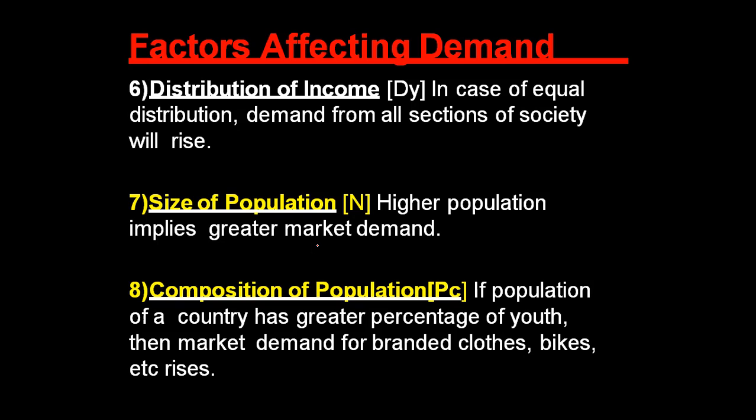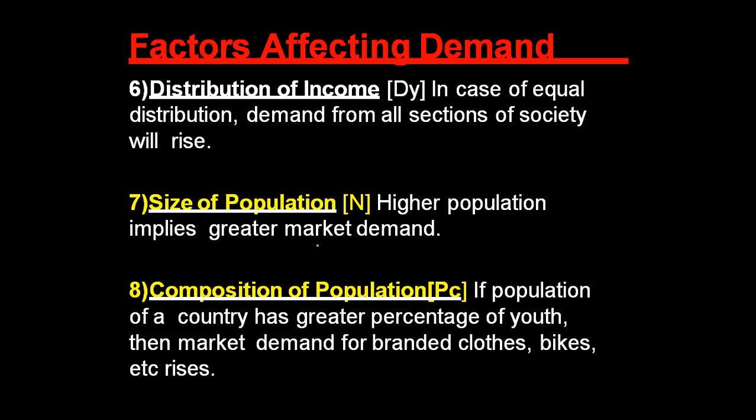In case of equal distribution, demand from all sections of society will rise. But in case when the distribution is not equal, some pockets are having good income and rest of the people in that particular country are having less income, then demands from all sections of the society will not be same.